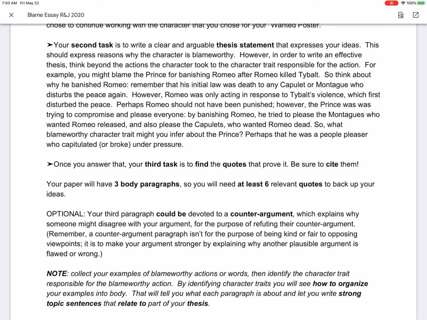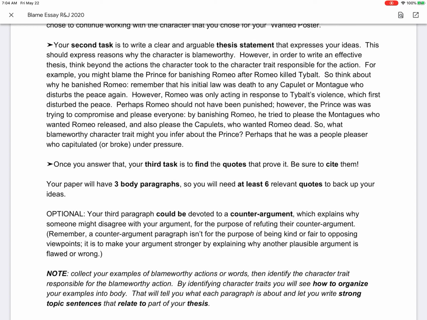So either you have a total of 6 quotes blaming your character, of which you already have 2, so your job today is to find 4 more quotes that you can use to blame your character, or you're going to find 2 more quotes to blame your character for a total of 4, and then you're going to find 2 quotes that blame another character that you'll use in a counterclaim paragraph for the purpose of explaining why that character isn't actually blameworthy.